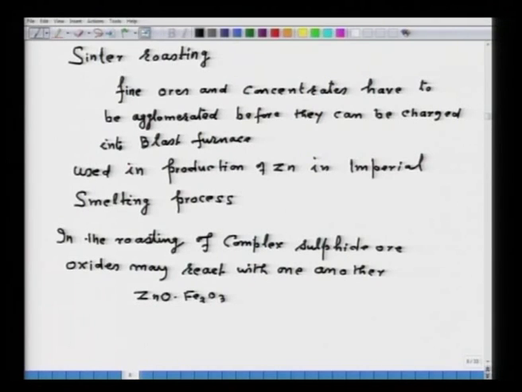So, it is also required to decide which type of conversion is required in the roasting of sulphide concentrate, that will depend upon the condition of the production of metal or the type of ore that is required for the production of metal. So, that is all I thought for this.